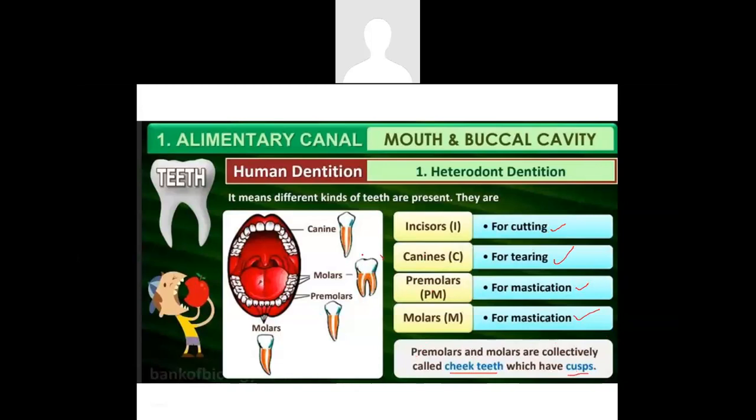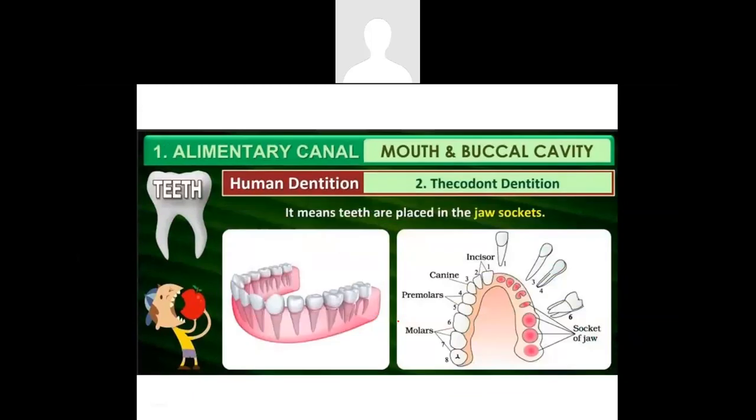Cusp means, since this is a molar tooth, there is a bending on the top surface of the molar. This is how the molar will appear, and this small hike and this small bend here together is called a cusp. So both the molars and the premolars have cusps.